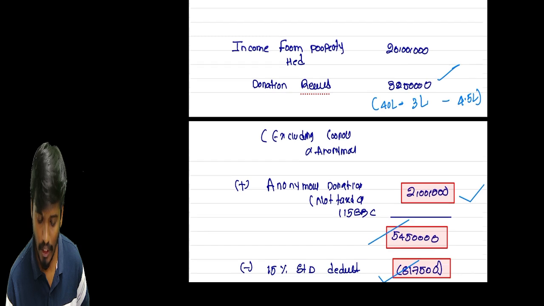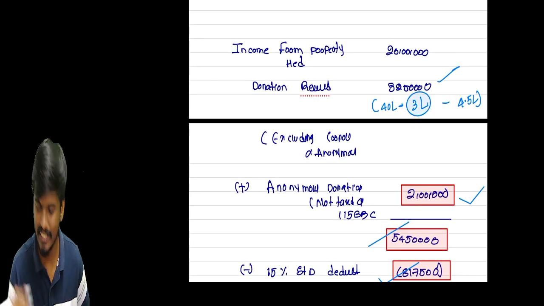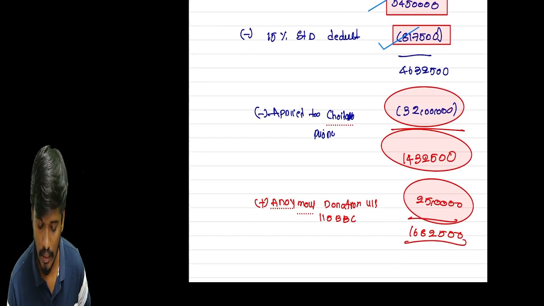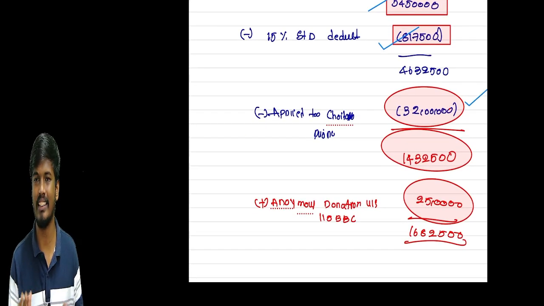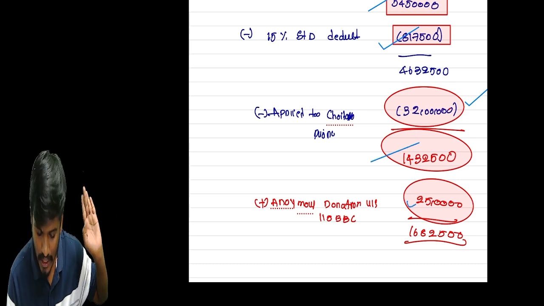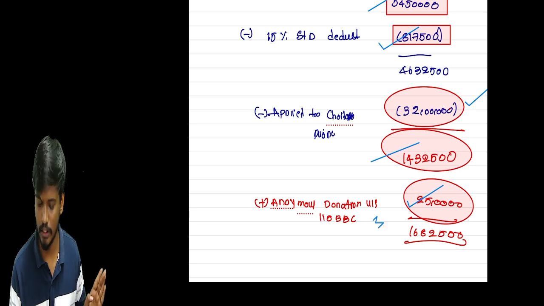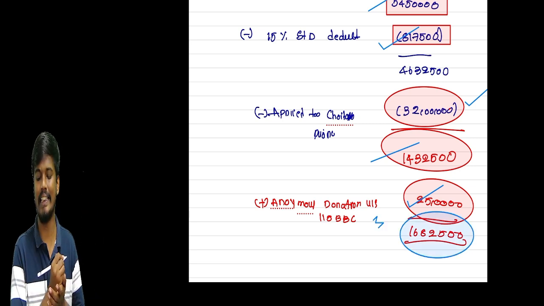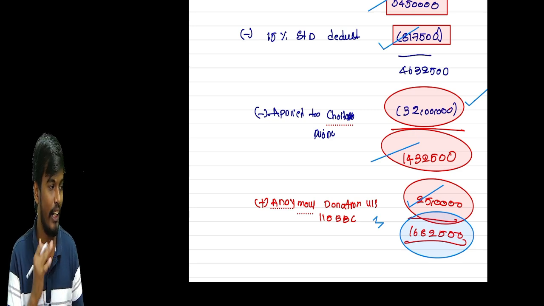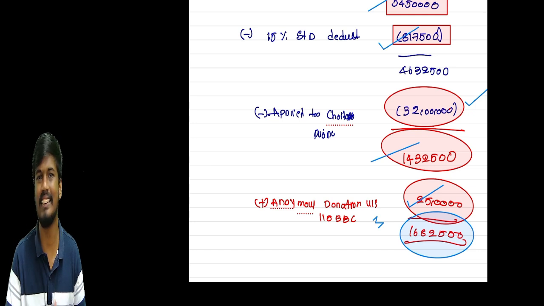Okay, so what about this 3 lakhs? This is fully exempt, that's corpus donation, it is fully exempt. So after that, apply the 32 lakhs, we can reduce the 32 lakhs. Why, sir? This is applied for the charitable, so this amount is taxable at the normal tax rate. This 2 lakhs is taxable at the rate of 30%. So total taxable amount is 1682,500.